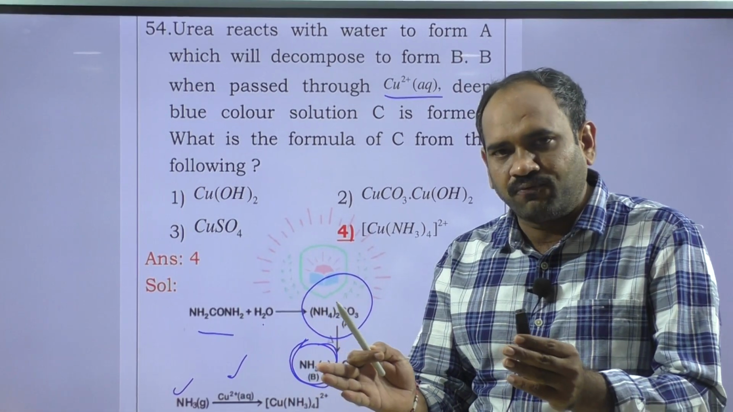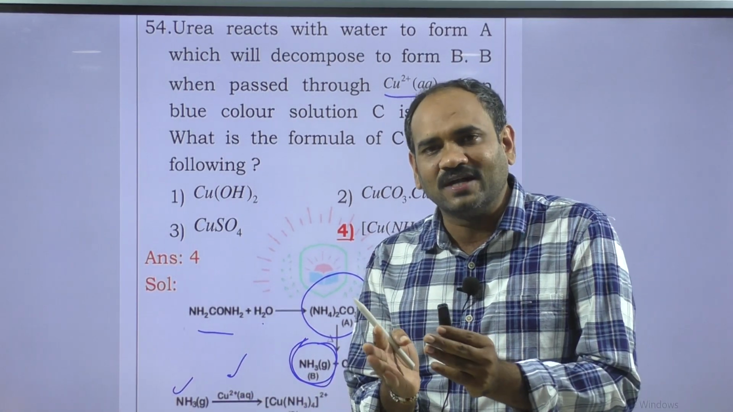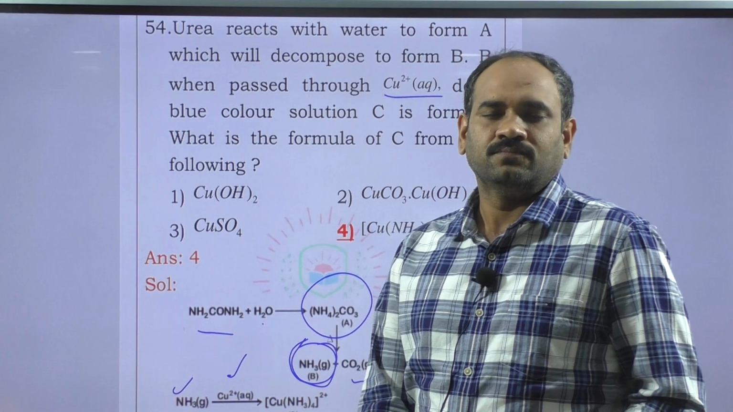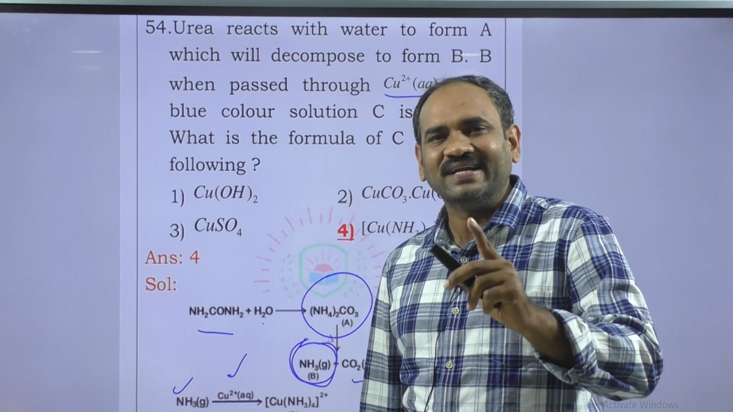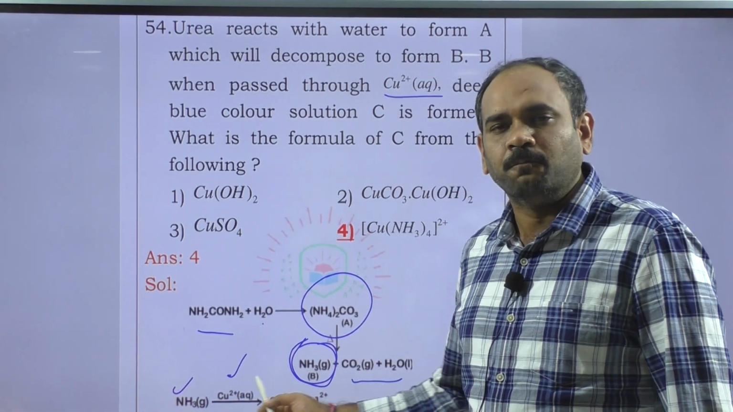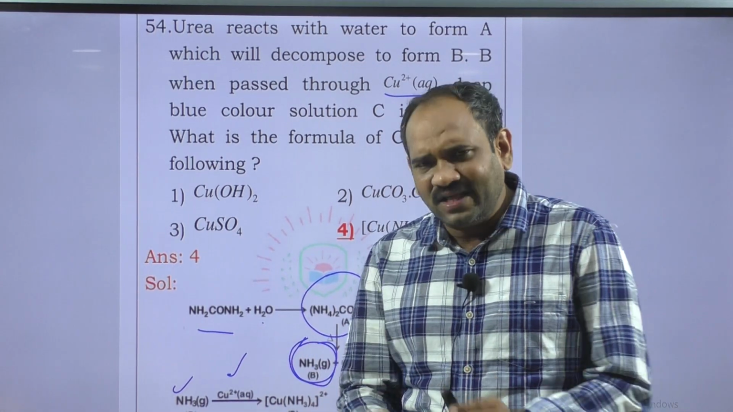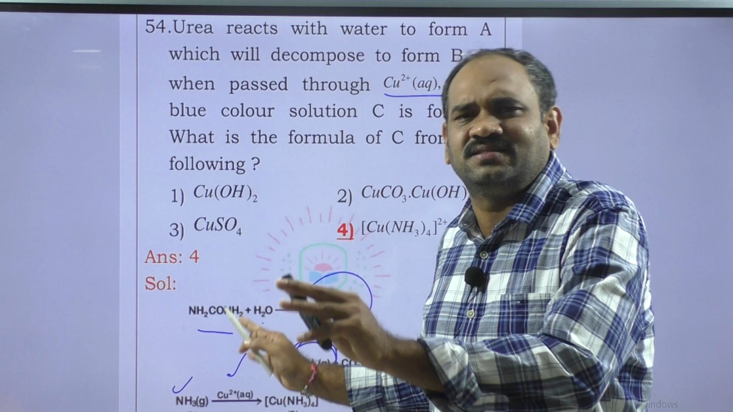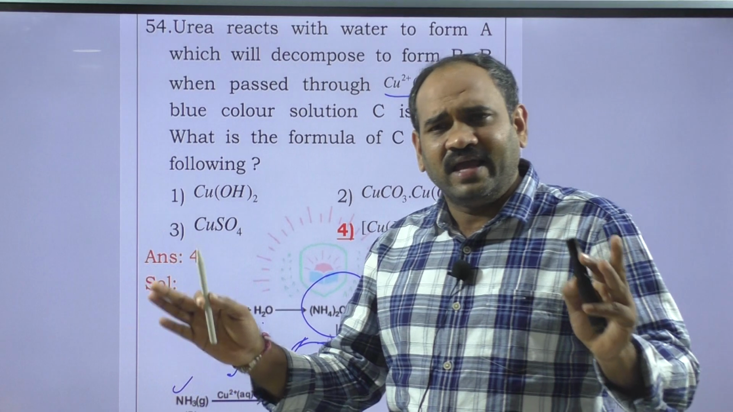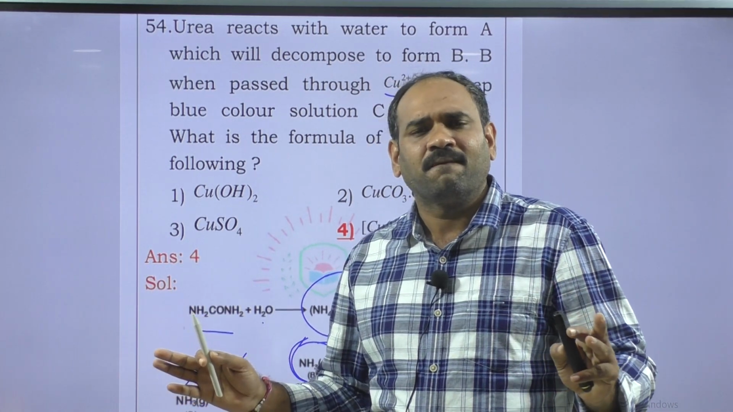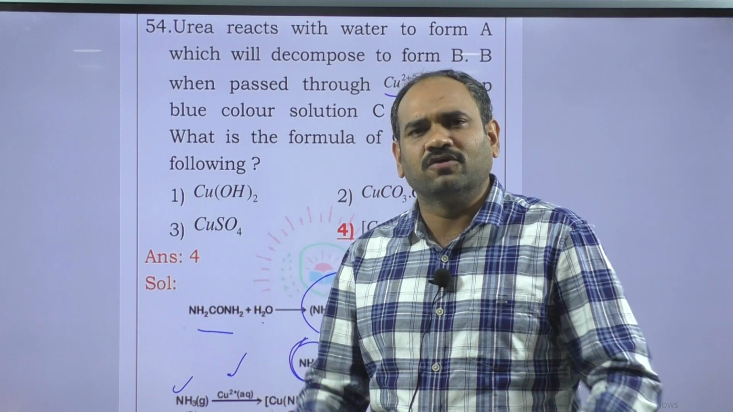During the formation of the complex between ammonia and Cu2+, the d orbitals are split into two sets and it contains one unpaired electron. Due to d-d transitions, we observe blue color. Very important: these are all NCERT lines. There are no ambiguities. That's why for NEET preparation, NCERT is the best book, so we must follow NCERT.